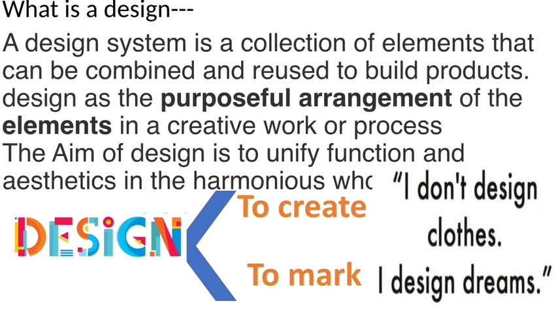Is it clear? I have told you earlier, elements means known components, meaning familiar things. For example, line, shape, color, texture. I will show you in the next slides what the elements or known components are. By using these things, we create different designs. How we will use design, we will discuss in the third chapter.